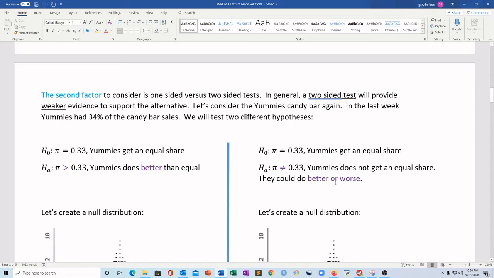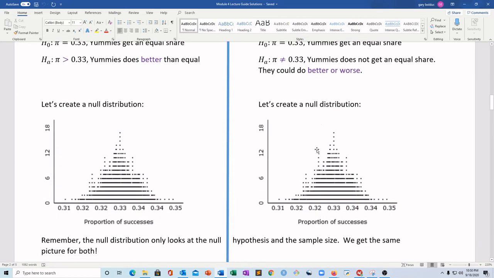Or, in this scenario, we're just trying to figure out if it's different than 1/3. We don't know if it should be better or worse. We're trying to find evidence of either of those two. That's going to be important. That's why I'm stressing that. We're trying to find evidence of 2 different scenarios. So, we create a null distribution for both examples.